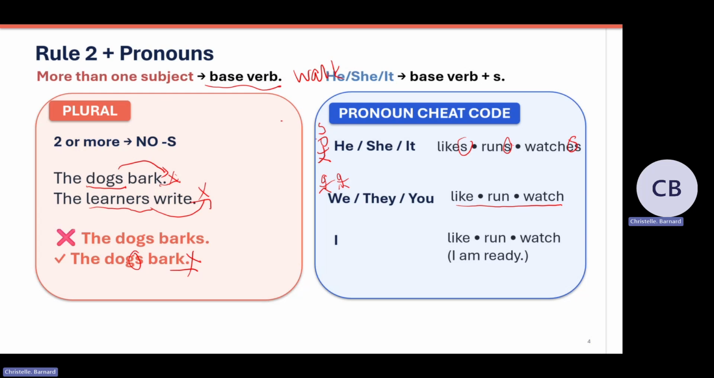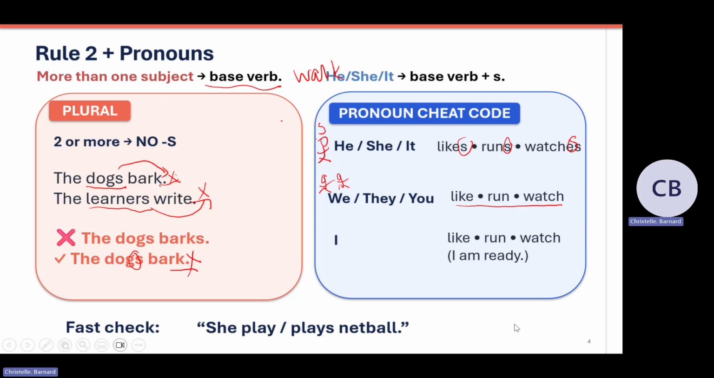He is also one, but he will say he likes, he runs, he watches. It's also one, but I is a special person. So I has a different rule. You will say I like, I run, I watch. So always remember that. Let's quickly see if you can remember.